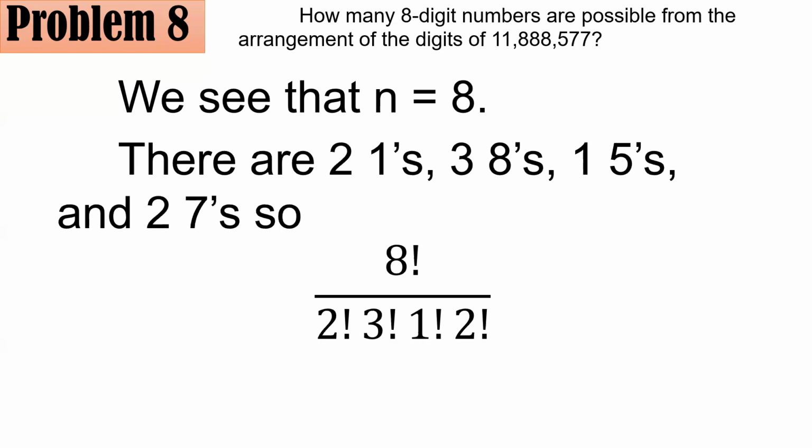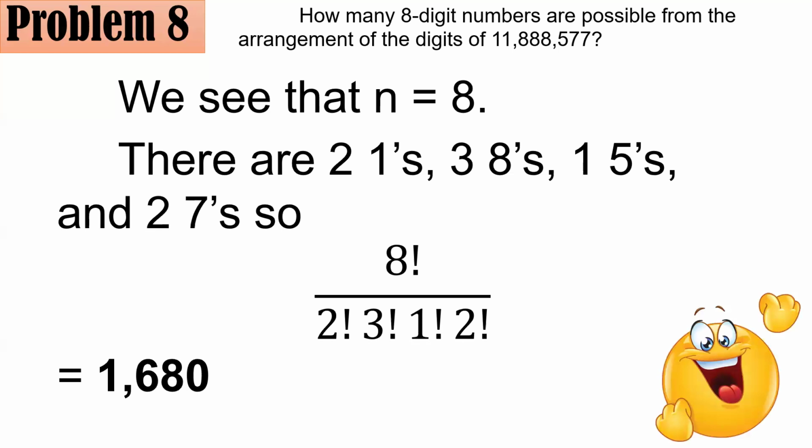Also, a piece of advice: if you just have 1 factorial in the denominator, you may opt to have it removed or not written there, because 1 factorial is just 1, and dividing any number by 1 is just the number itself. And if you use your simplifying techniques, or you could verify with your calculator, it is 1,680. Okay?